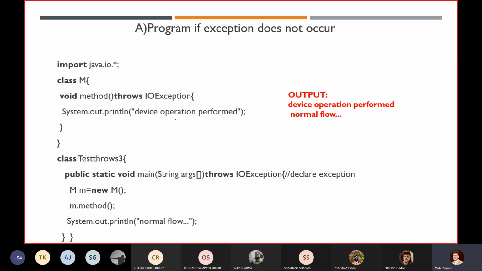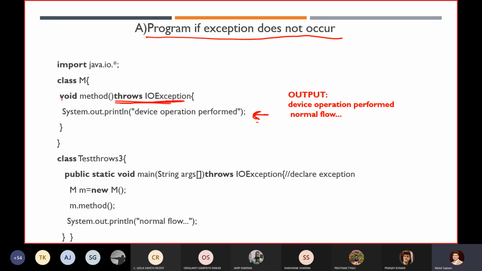So let's take our second case: program if exception does not occur. See what is happening over here. What we have done: we are not getting any exception in this statement, right? Still, we have thrown this exception over here.